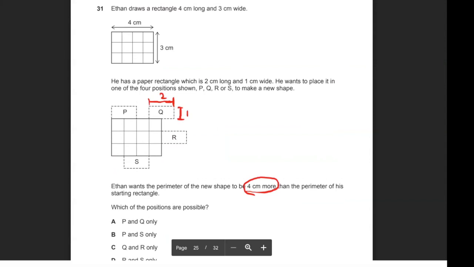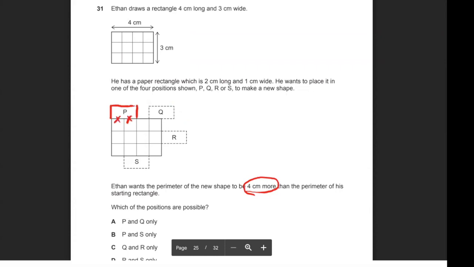Whenever I add a rectangle on, you will add some sides and you'll also lose some sides. What do I mean by that? Let's have a look at rectangle P. If I put that on, I will add 1, 2, 3, 4 centimeters, but I will lose these 2 centimeters down here.